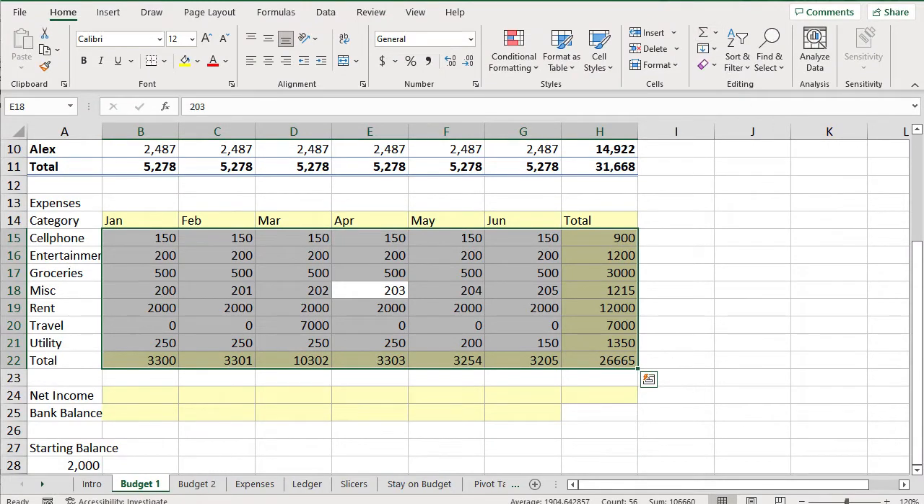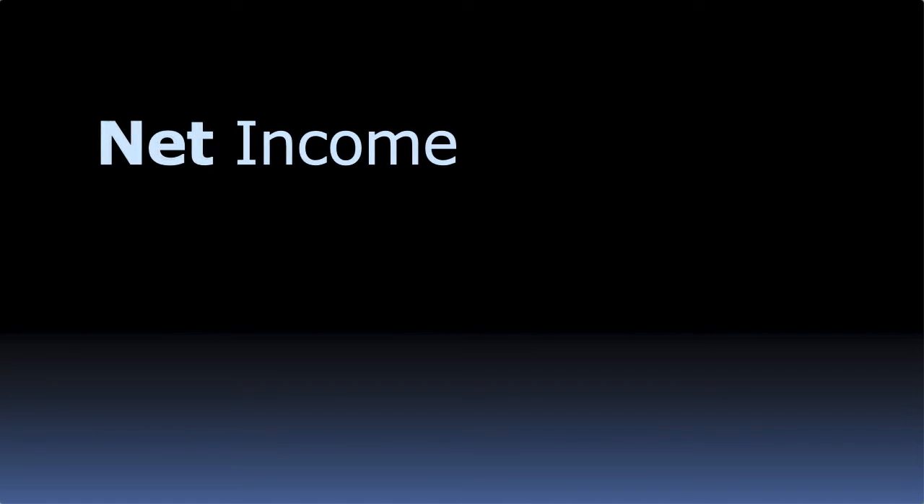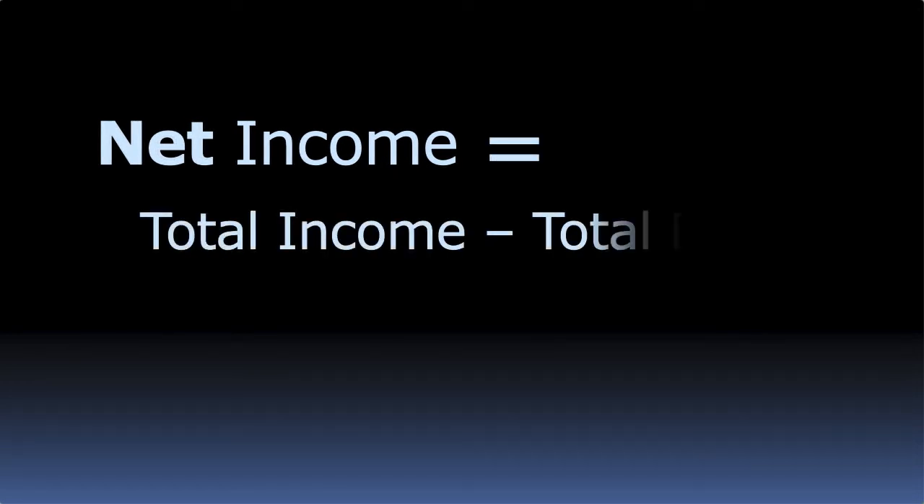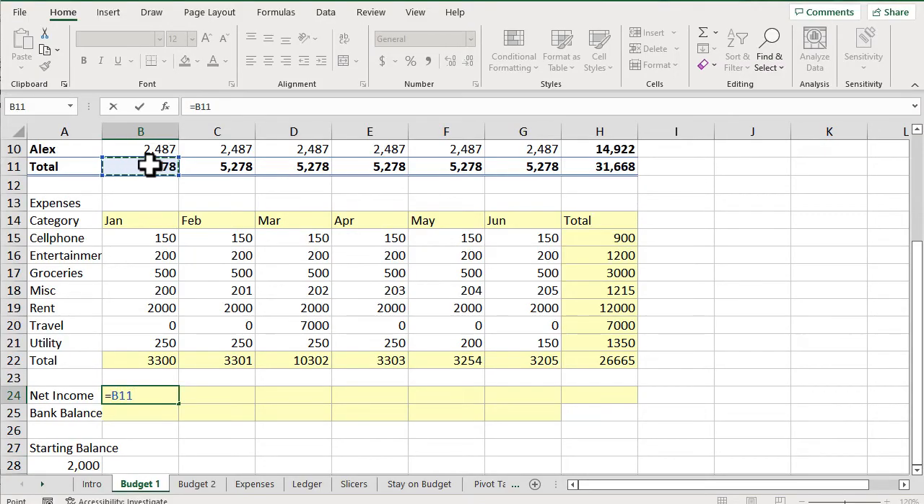Now that we have the total income and total expenses, we would like to see the net income, how much money we have left over after expenses. Of course, anytime you see the word net, you know there's some kind of subtraction going on. To calculate the net income, we just subtract total expenses from total income. In Excel speak, the formula is equals total income minus total expenses. Then we just copy that formula to the rest of the months.